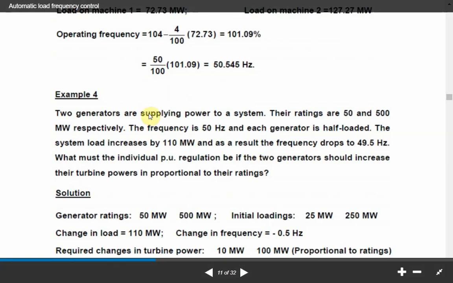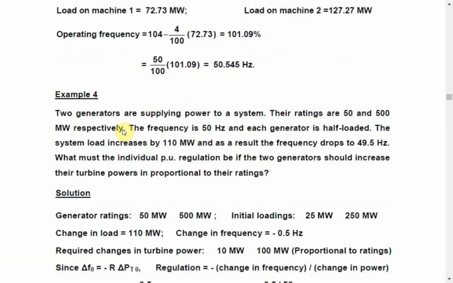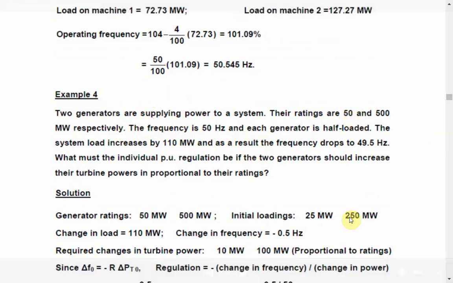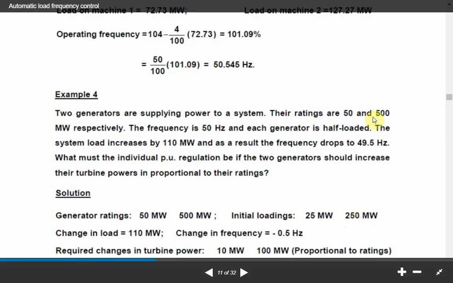Now, we have two generators which are supplying power to the system. Their ratings are 50 and 500 megawatt respectively, and the frequency is 50 hertz. Each generator is half loaded. Whenever the generator is half loaded, it means generator number 1 is supplying 25 megawatt, and generator number 2 is supplying 250 megawatt, just half of the rated values. Frequency is 50 hertz.